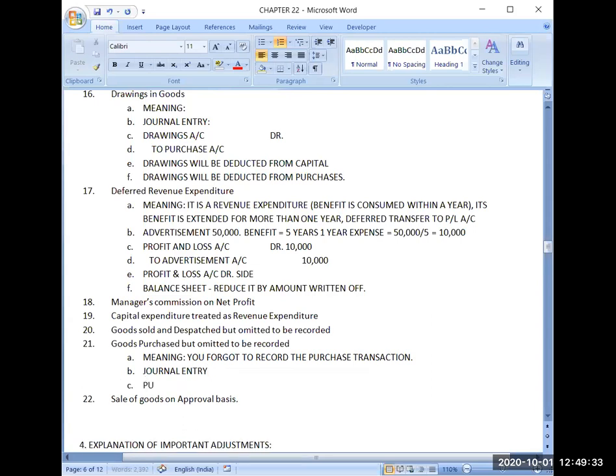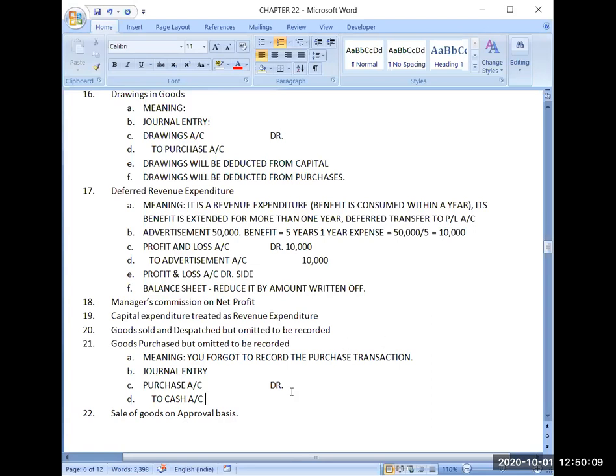Journal entry will be purchase account debit to, either it can be cash purchase or it can be credit purchase. Because name is not given, that's why it will be a cash purchase. Simply it is stated goods purchased. If it is said that goods purchased from X has been omitted, then obviously the entry will be purchase account debit to X. And X is who? X is our creditor. So that adjustment will affect creditor's account.